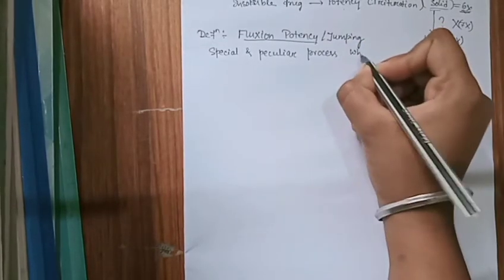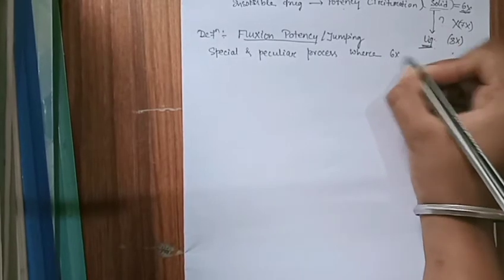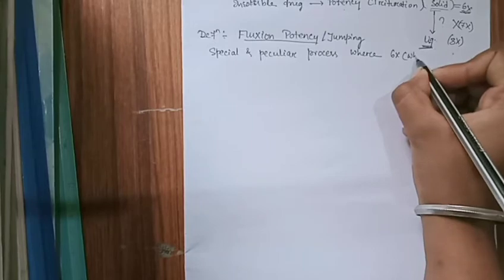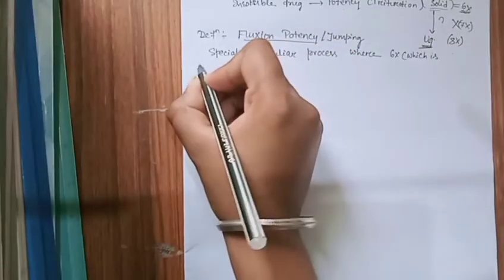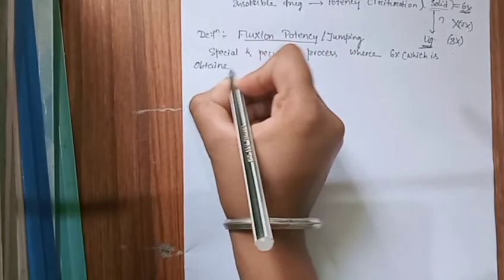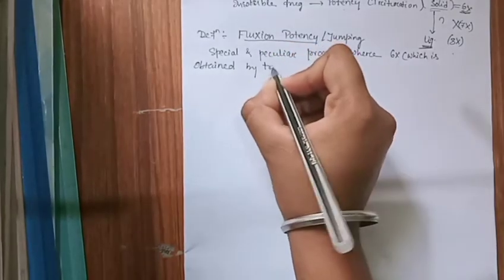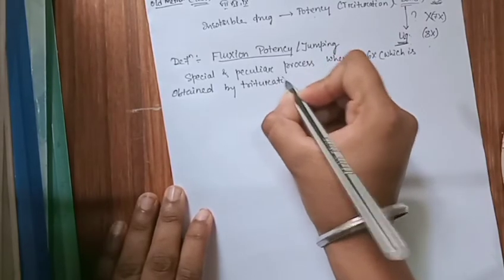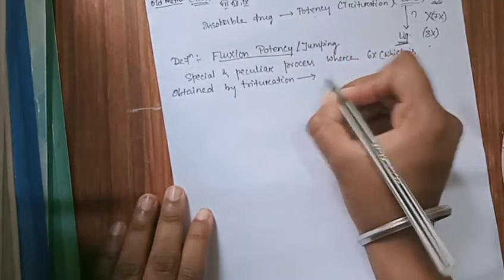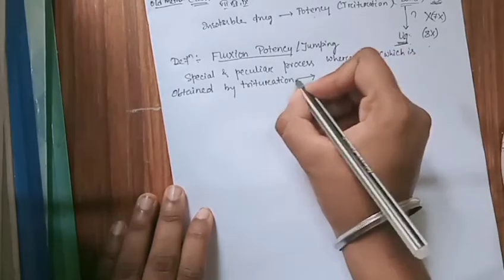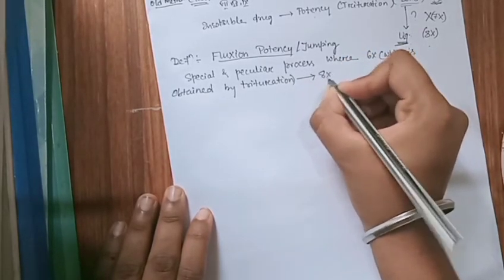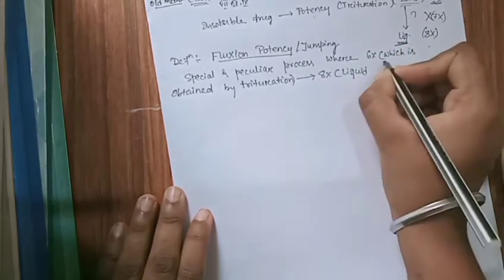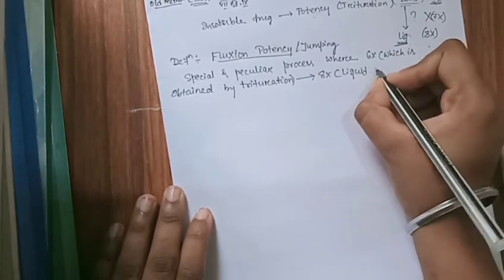where the 6x potency obtained by trituration is converted into our liquid potency, that is 8x liquid potency. So 6x means in the decimal scale liquid potency.